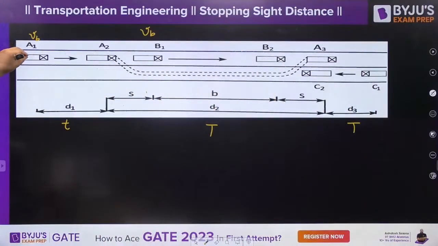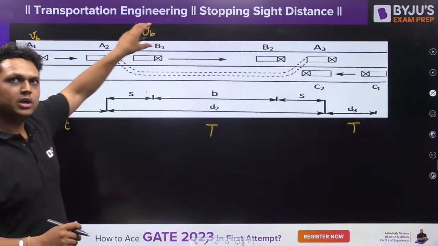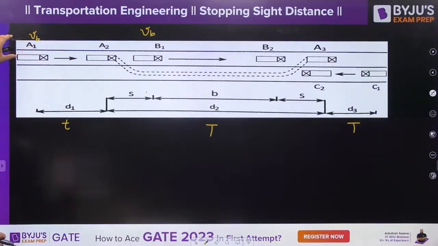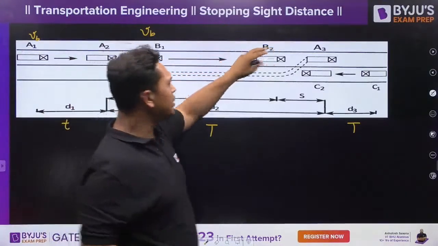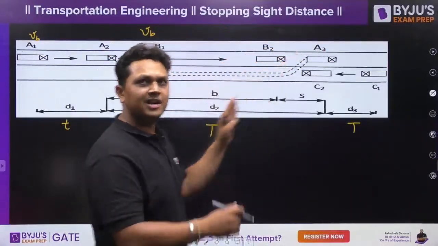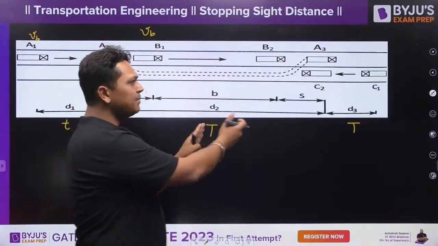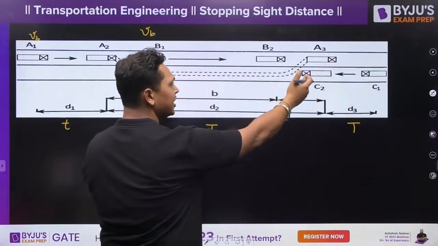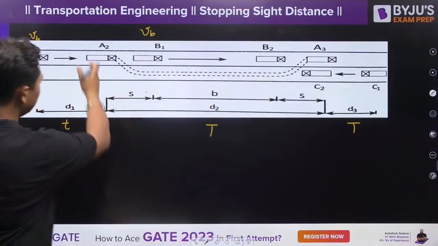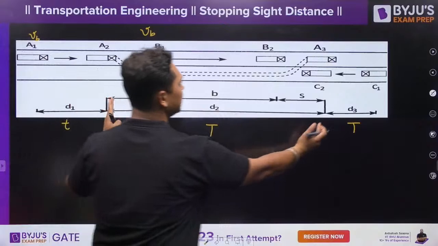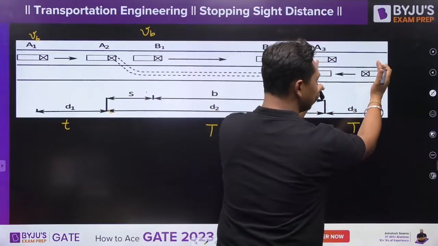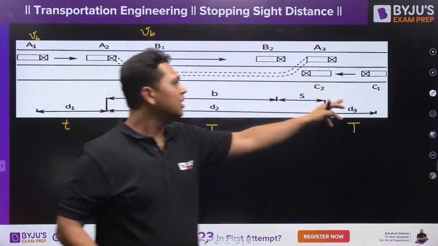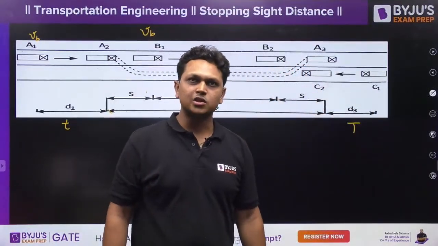You are in car number A. First of all, you slow down to VB speed. You traveled for some time small t. After analyzing the situation, you started to overtake and you did all this overtaking operation in capital T time. And in the same time, this C1 car has come from here to here. So what is the total distance? D1 distance plus D2 distance plus D3 distance. The distance traveled by C1 to C2 is also a part of the overtaking side distance only.